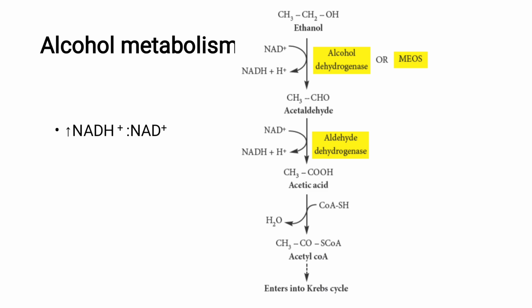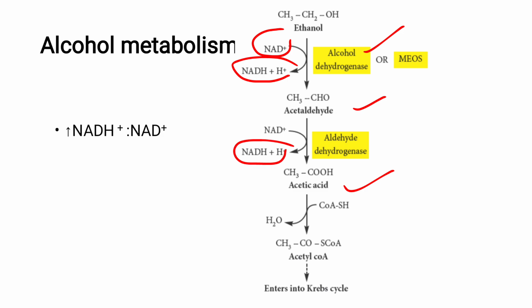The commonly consumed alcohol, being ethanol, is metabolized by the enzyme alcohol dehydrogenase in the liver, which converts ethanol to acetaldehyde. In this process, one molecule of coenzyme NAD is converted to its reduced form. The same alcohol dehydrogenase enzyme converts the acetaldehyde into acetic acid, in another reaction where one more NAD plus is consumed to form NADH and H plus. So, when the ethanol is metabolized to acetic acid, two NADH are produced.